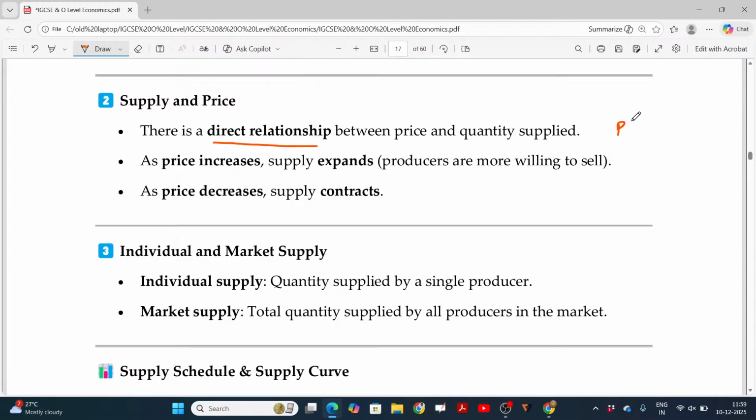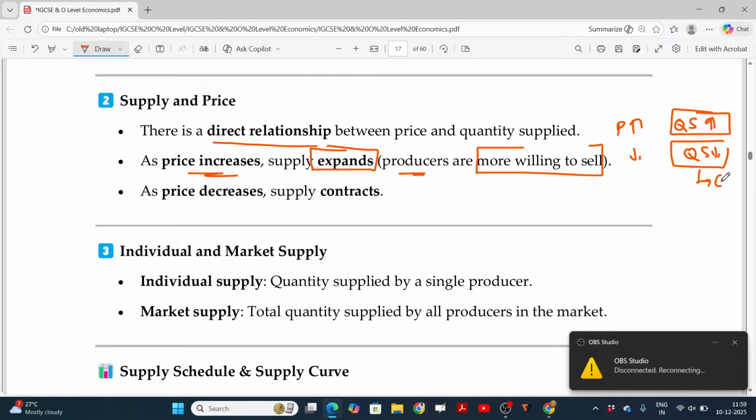If the price increases, quantity supplied also increases. If the price decreases, quantity supplied reduces. Producers are more willing to sell if the price increases. This is named expansion, and the opposite is called contraction. This is contraction, expansion. Is that clear?